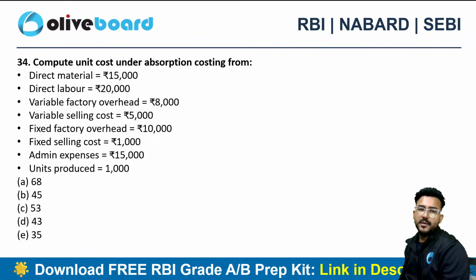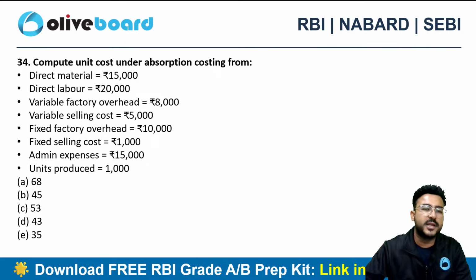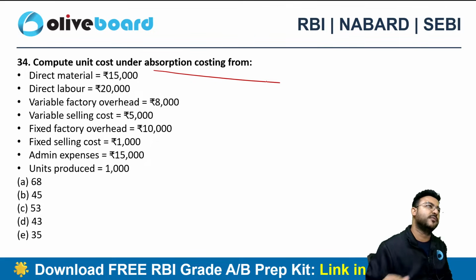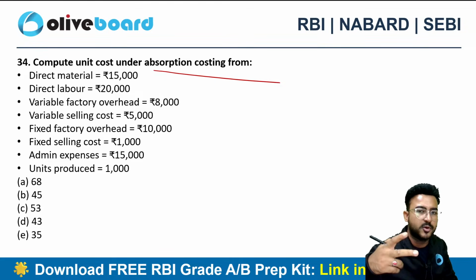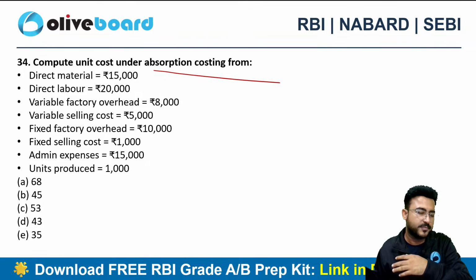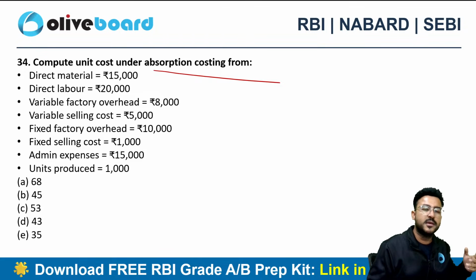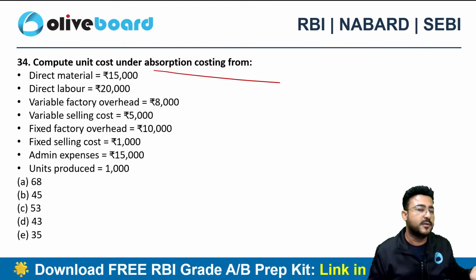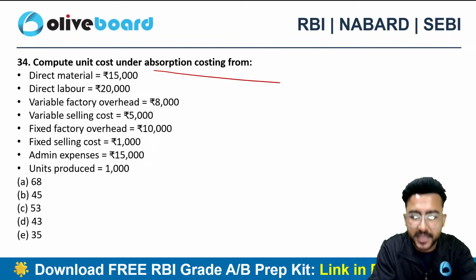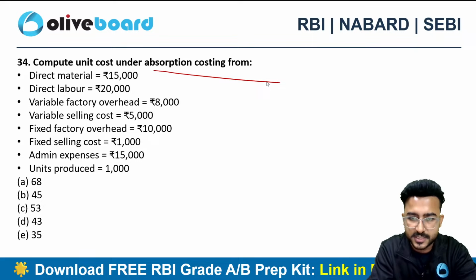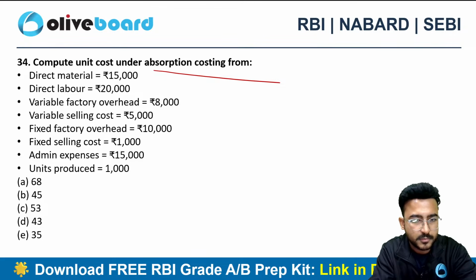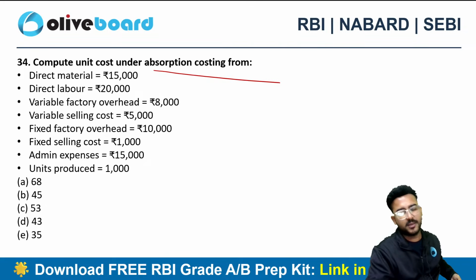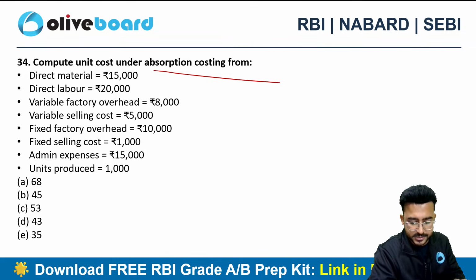Next one. Here you need to calculate the unit cost under the absorption costing. Do remember, in absorption costing we consider fixed as well as the variable cost both as the product cost. Whereas in marginal costing we consider only variable cost as the product cost. Rest, the fixed cost we always consider as a period cost, right? We always consider it as a period cost. So this is a homework question for you guys. Later on let me know in the comment section and I'll be posting the correct choice in the comment section itself.